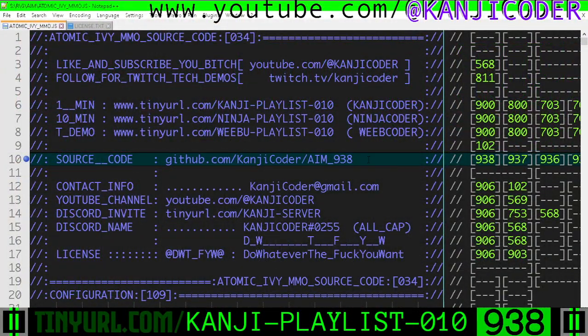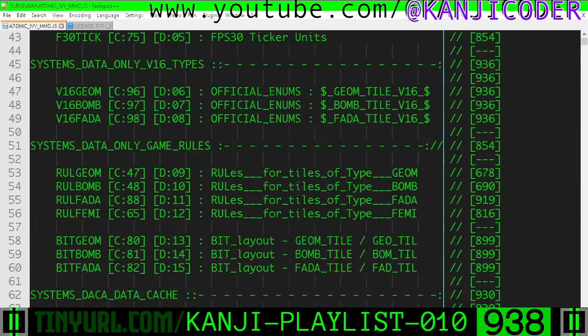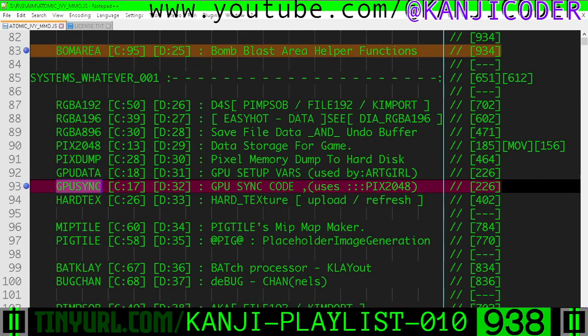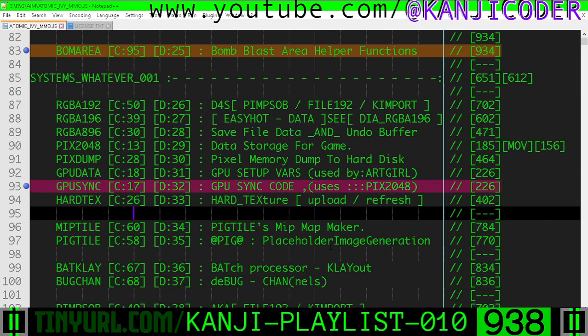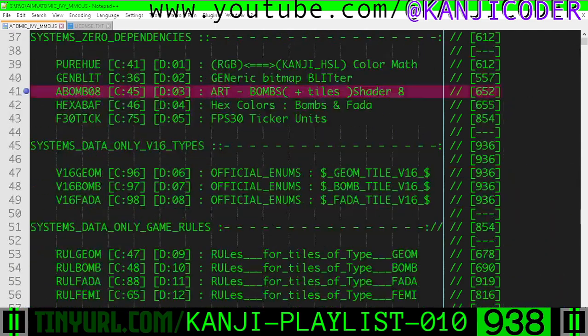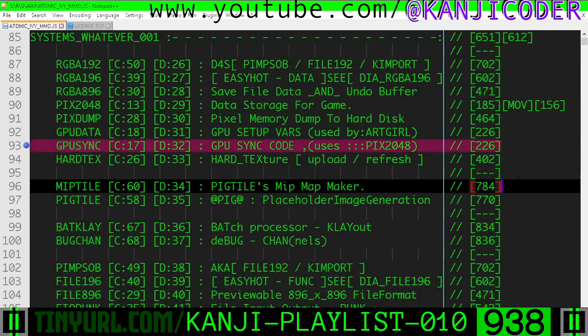I'm making a game engine, and we're reviewing it, system index. A-bomb 8 right here, and then there is bomb area right here, which we're working on, and then there's GPU sync right here. Why are we looking at that? Well, because bomb area is relatively between these two systems, A-bomb 8 and GPU sync. You'll see why that's highlighted later.